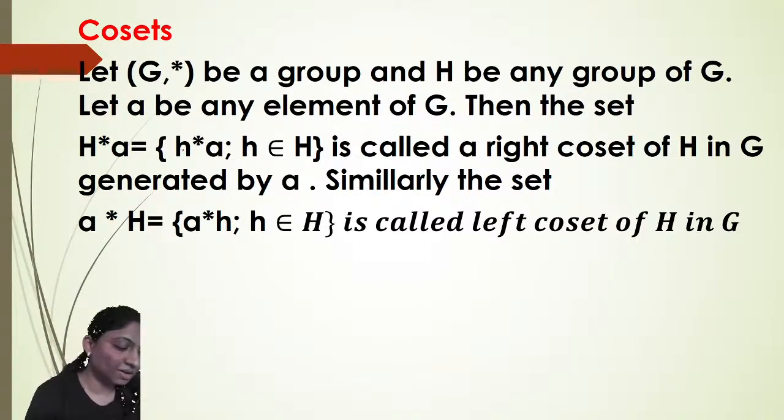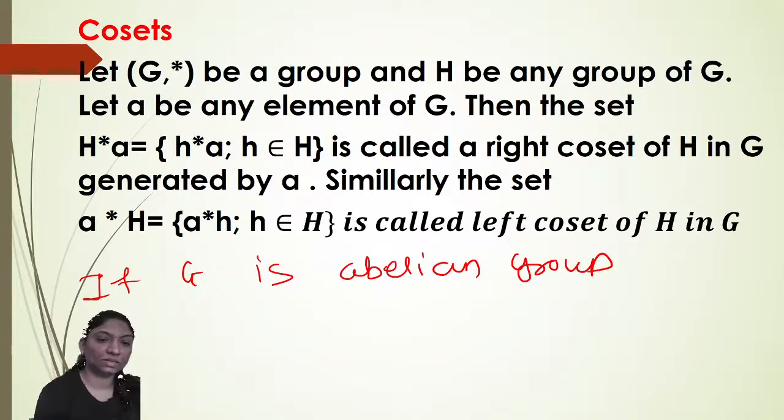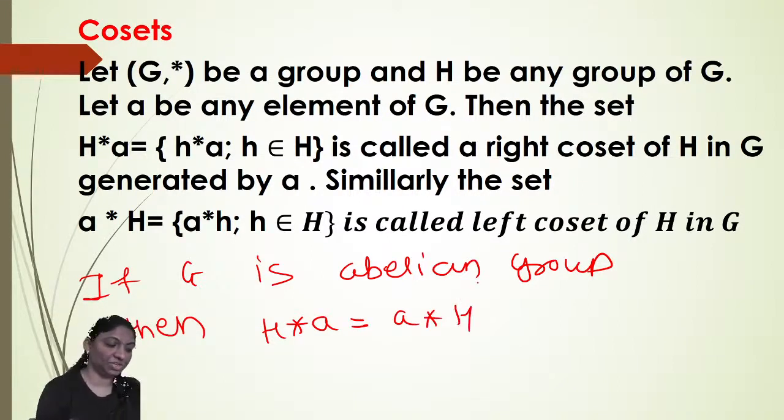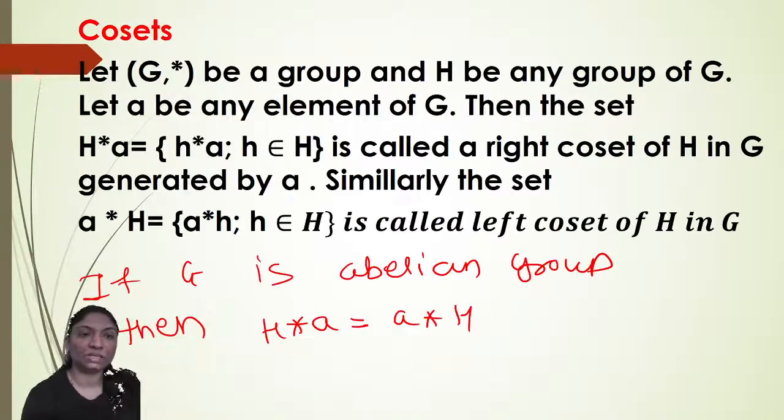So if G is an abelian group, then the left coset is equal to the right coset of H in G. Okay. Now we can see an example of what we mean by a coset. Let G be the additive group of integers.